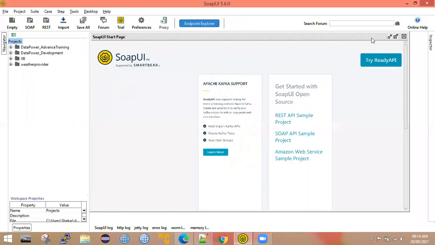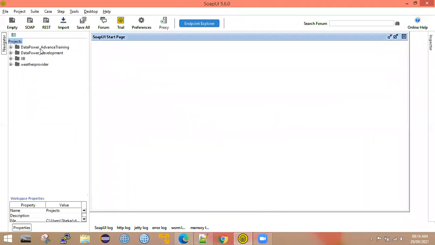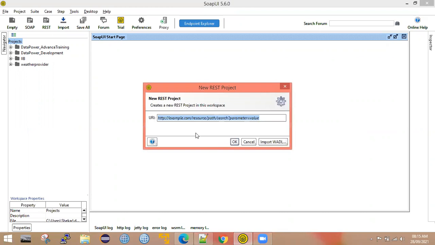Let me go to SoapUI. Let me create one project, one project for APIC as well.